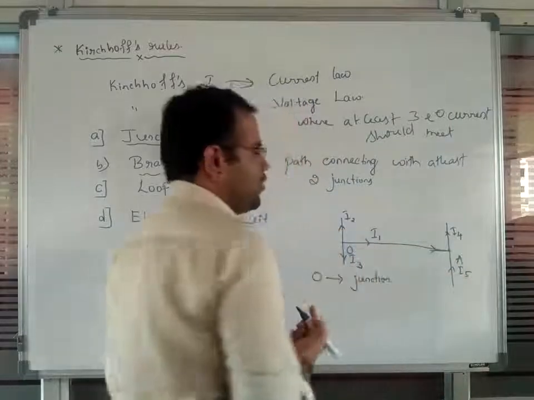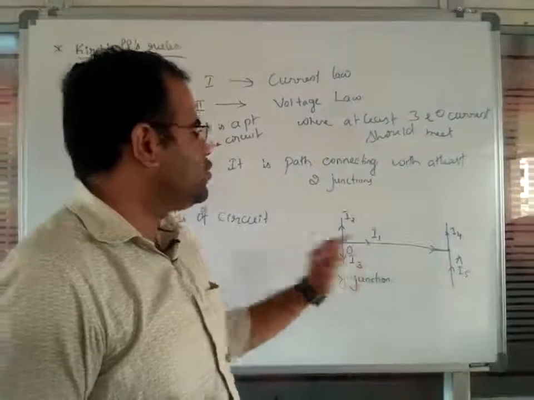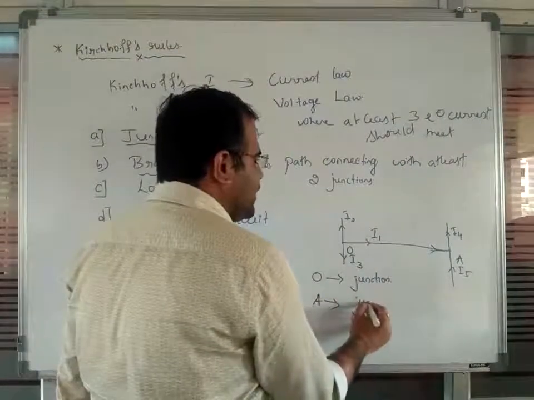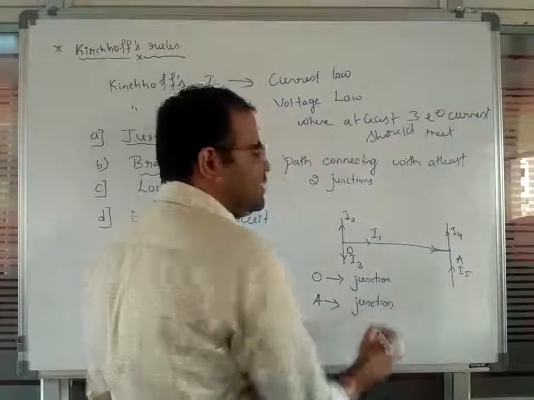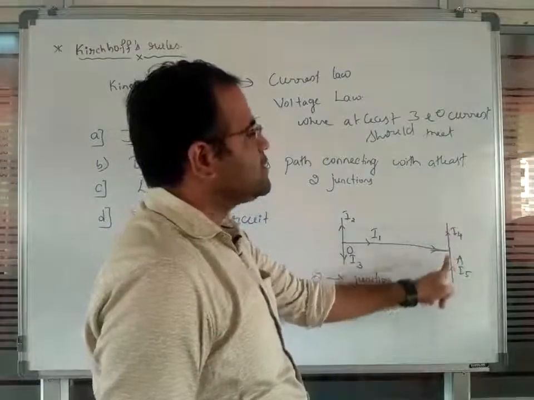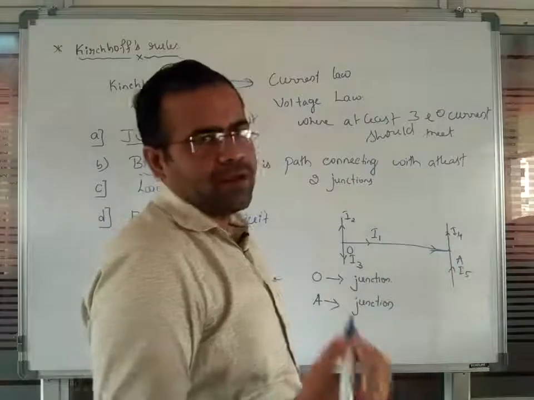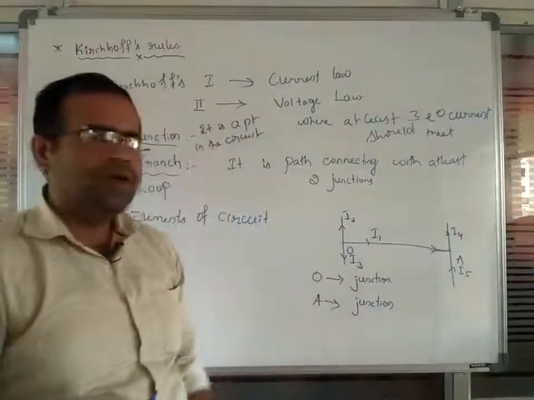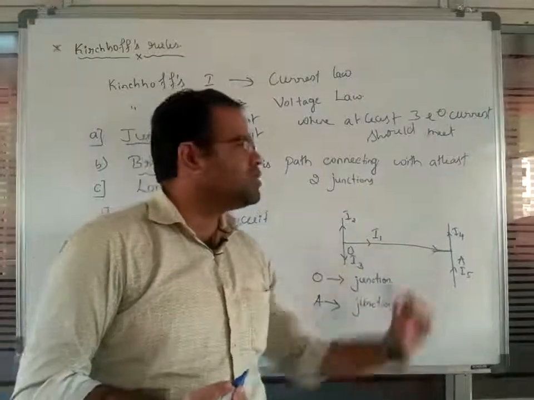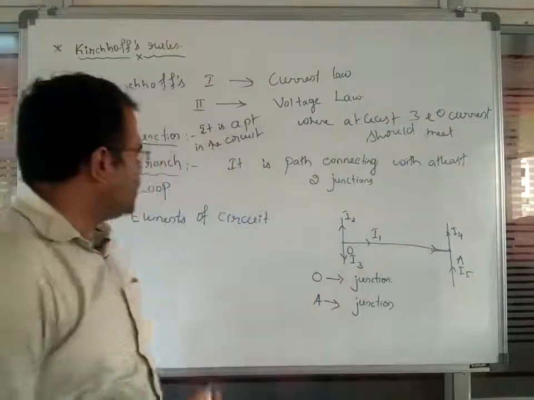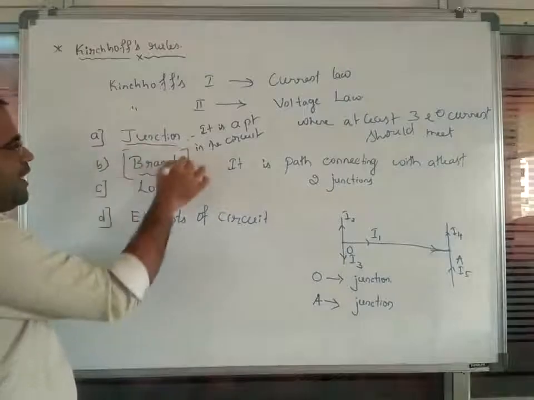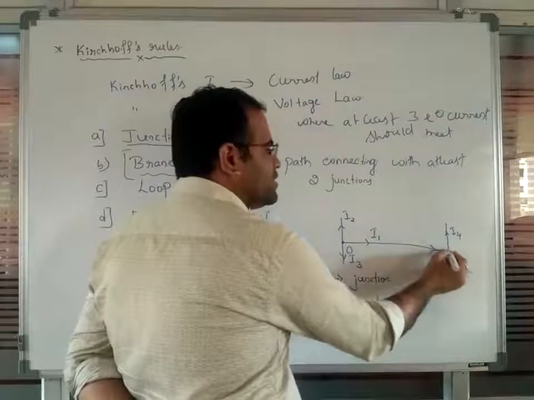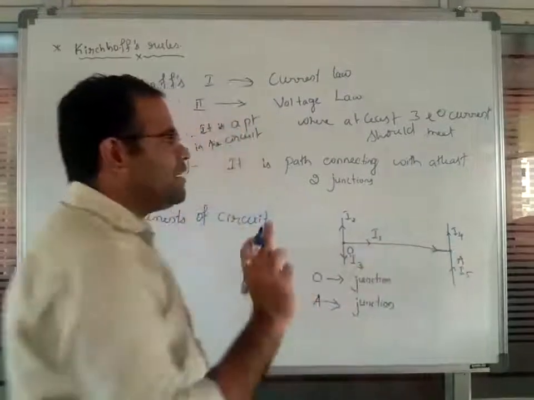Point A is also taken as a junction point, because at least 3 electric currents meet there. So point O is called a junction point, and point A is also called a junction point. Now, a branch is a path connecting at least two junctions.